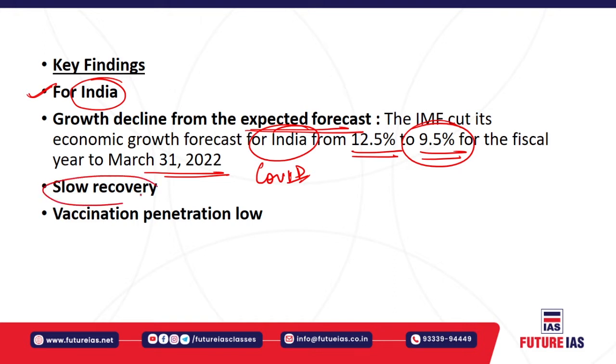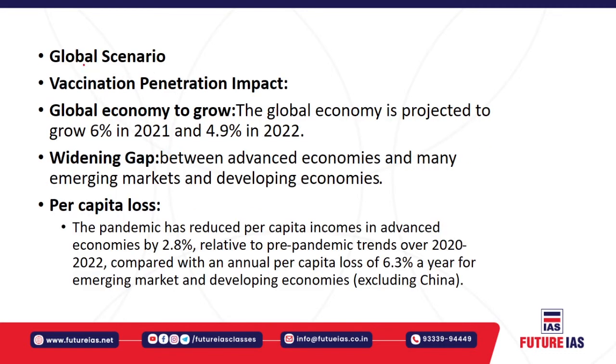Then the slow recovery. The report further says that the growth prospects in India have been downgraded because of the severe second COVID wave during March and May, and a slow recovery in confidence from that setback is expected. Then the vaccination penetration is low. It also says that since India was lagging in vaccination, economic activities may be further affected in India. Now let us understand the findings of the report with respect to the global scenario.